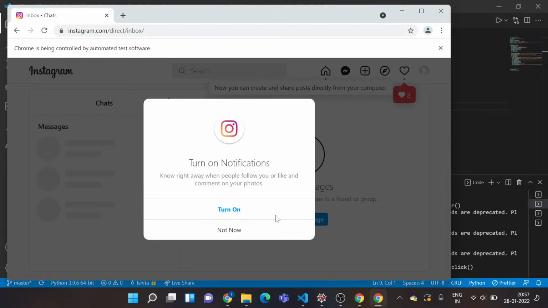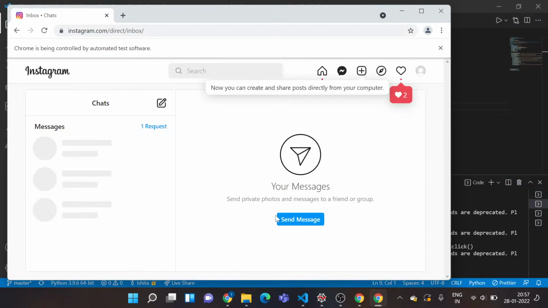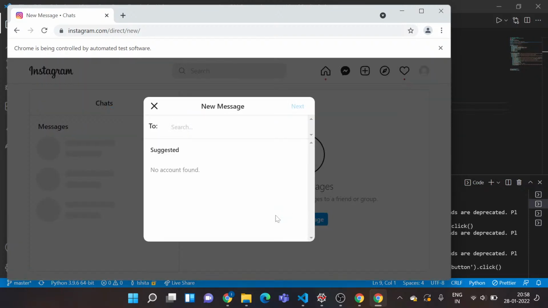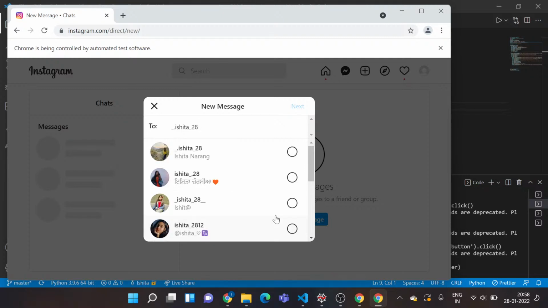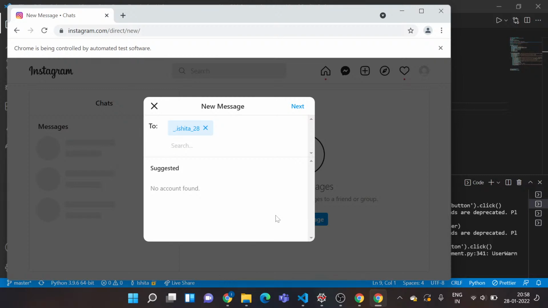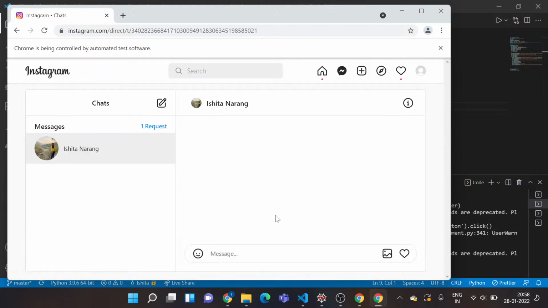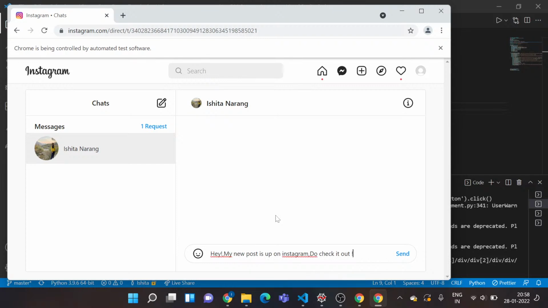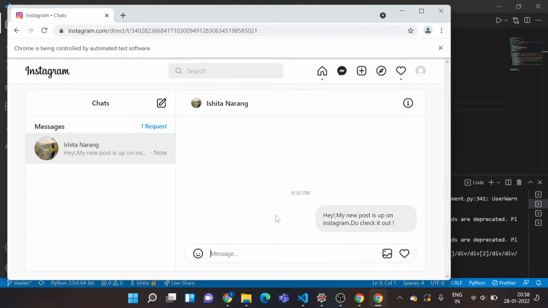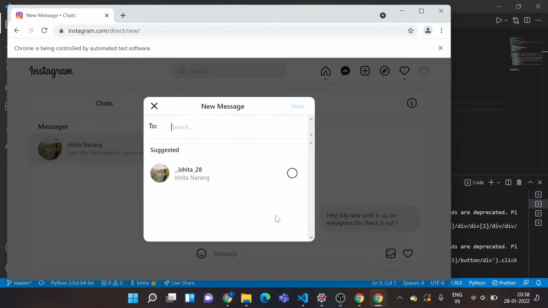Cool, it has done that. Now I wanted to go to not now. Now I wanted to go to send messages. Do that quick. Yes, it did it. Enter the first username. Cool. Selected the first one. Go and click on next. Yeah, it did it. Nice. Now enter my message. Don't assume that I'm controlling it by my voice. I'm just doing it for you guys. Cool. So the first message is sent automatically. Let's see if it goes and iterates further.